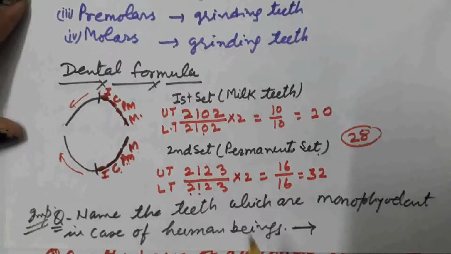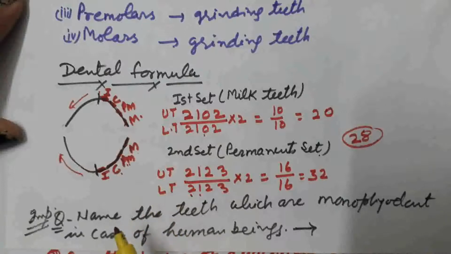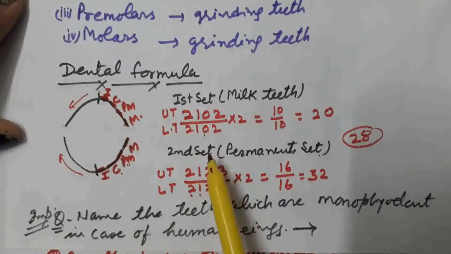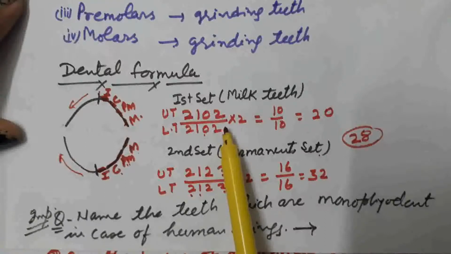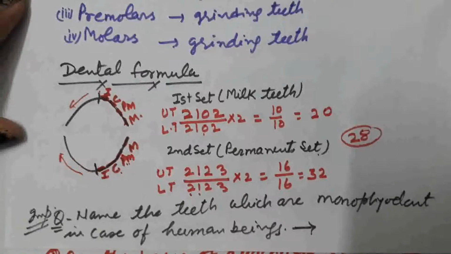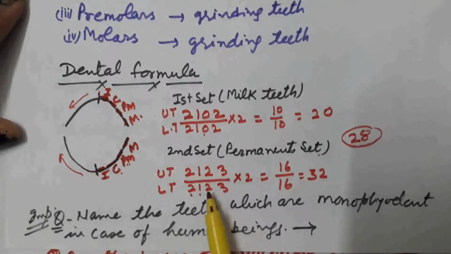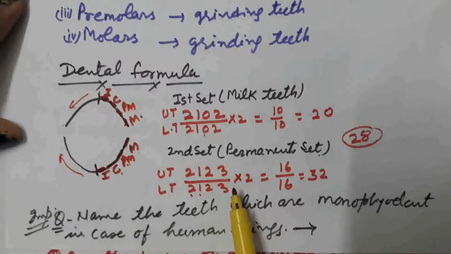If we study here in the milk teeth, premolars are not there. Premolars are absent. And in case of molar, only two molars are present in the upper half jaw and two present in the lower half jaw. That is, third molar is not in the milk teeth. So the teeth which are not produced in the milk teeth, they are only developed or produced in case of permanent teeth. For them the condition is monophyodont.